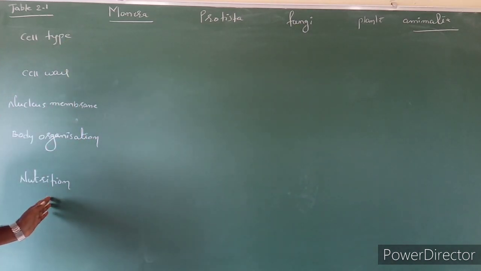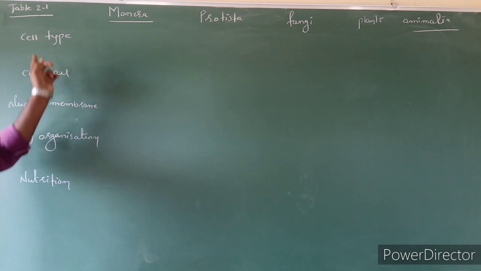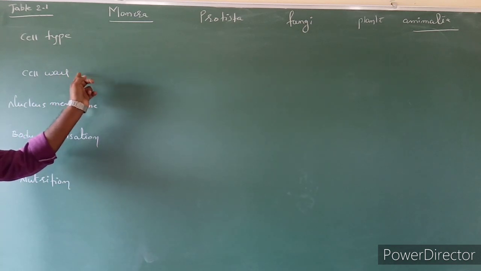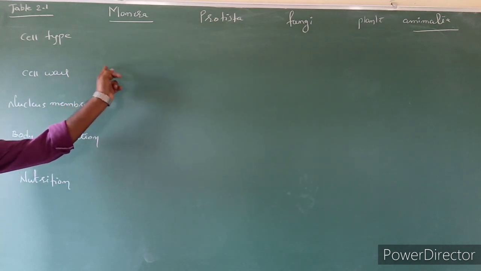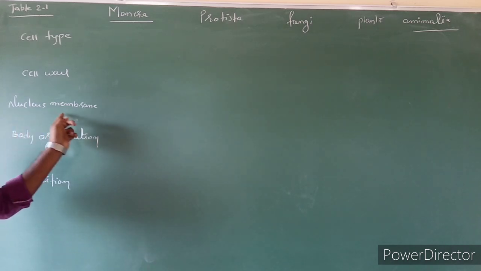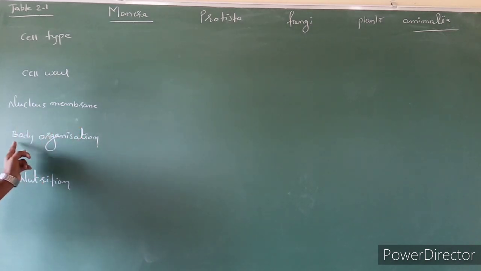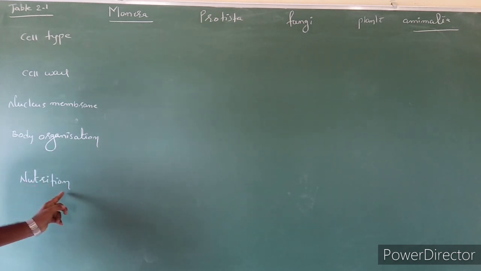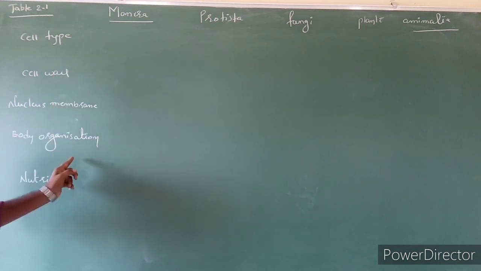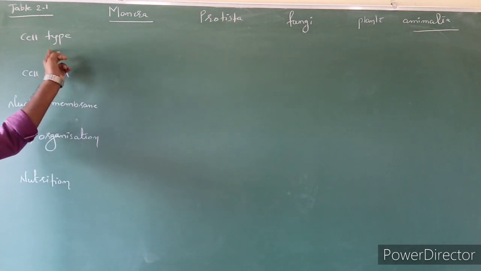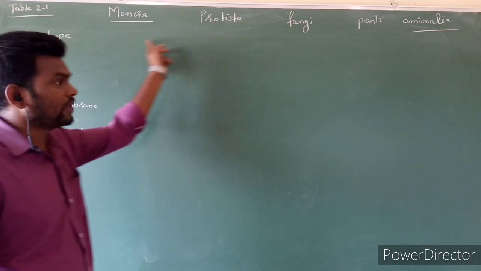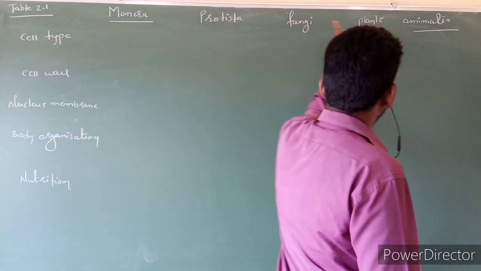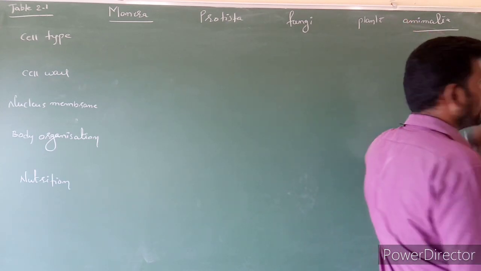5 characters. The first one is cell type, cell wall present as well as absent, and cell wall chemical composition also is considered. Next, nuclear membrane absent or present, and body organization, nothing but thallus organization. Next, nutrition. Based on these 5 characters, Whittaker classified all living organisms into 5 kingdoms. Here, Monera, Protista, Fungi, Plantae, as well as Animalia.